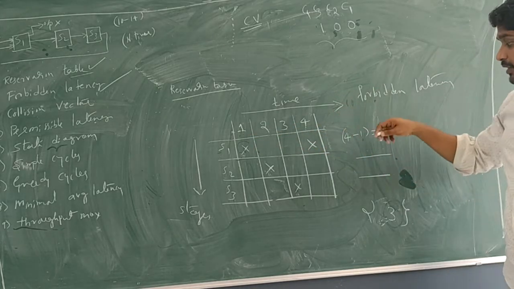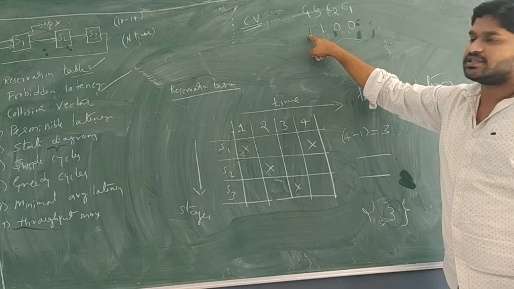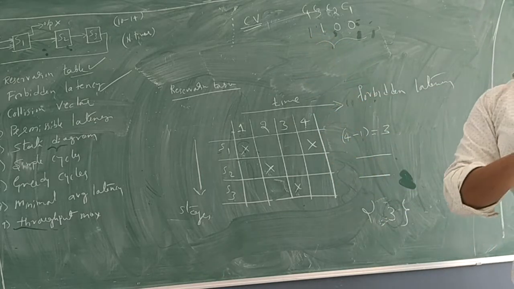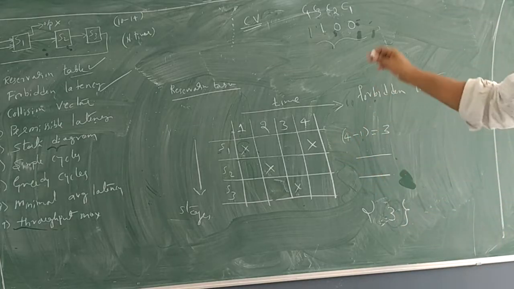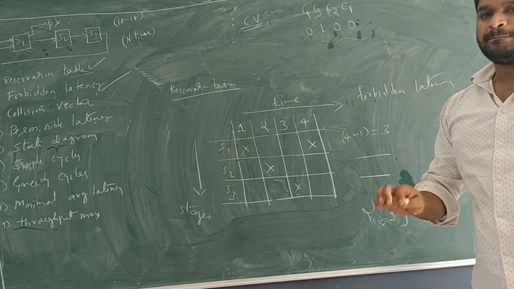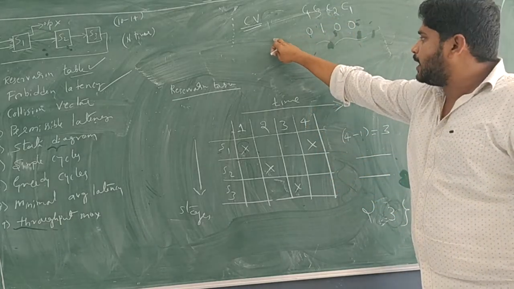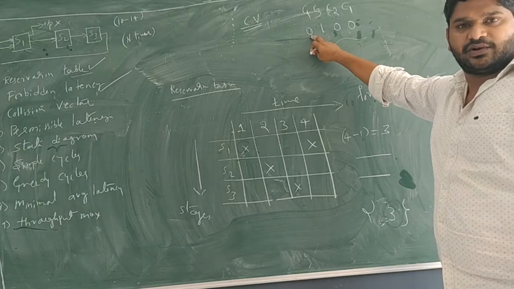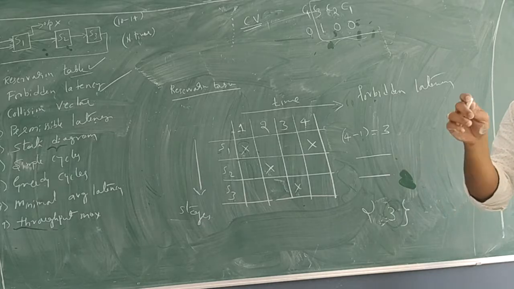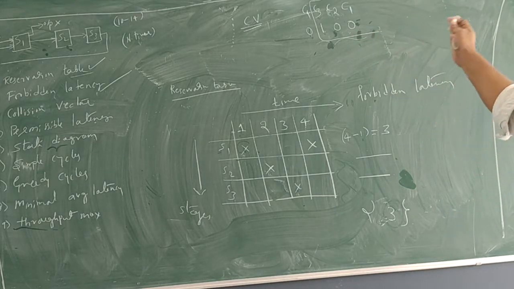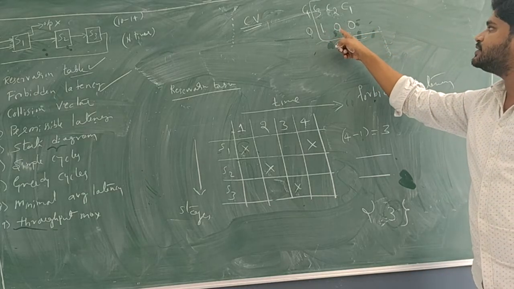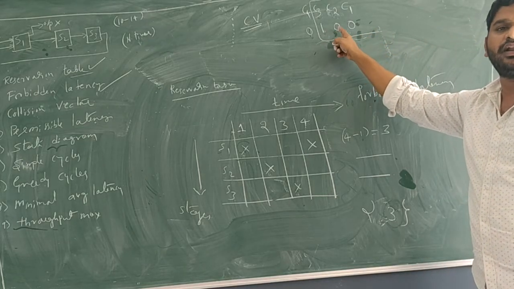But if a 1 occurs in the highest position, you cannot neglect it. Don't consider the highest values if they are 0. So consider the value which has 1, and from there onwards towards the LSB you consider. So the collision vector will be, now, C3, C2, C1 called as 1, 0, 0.